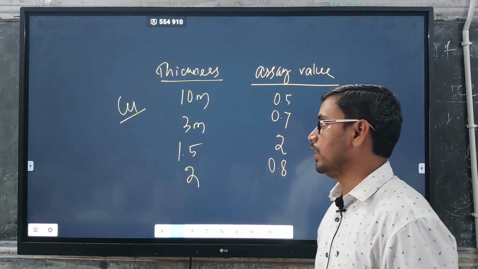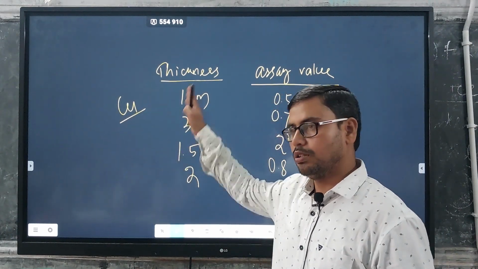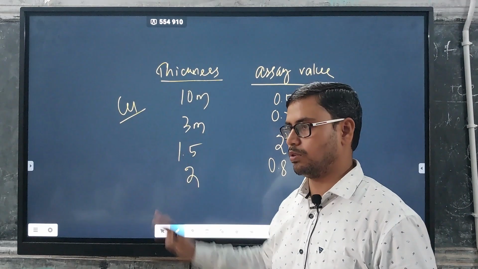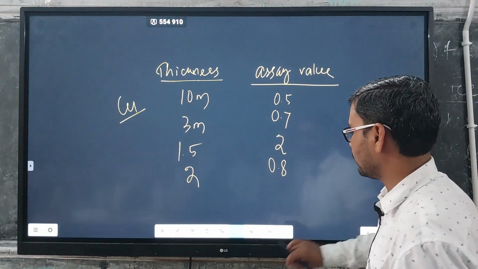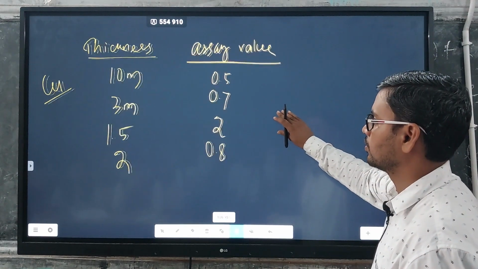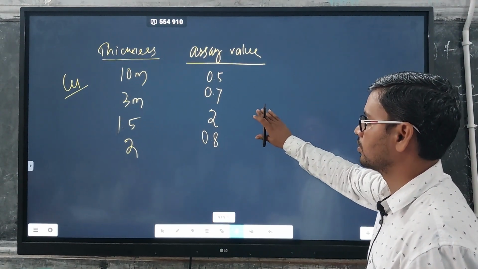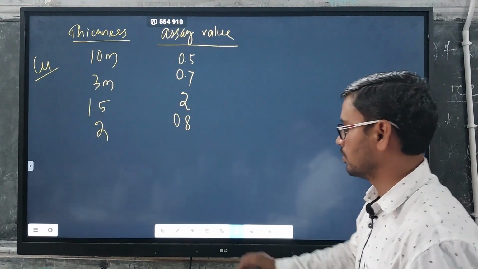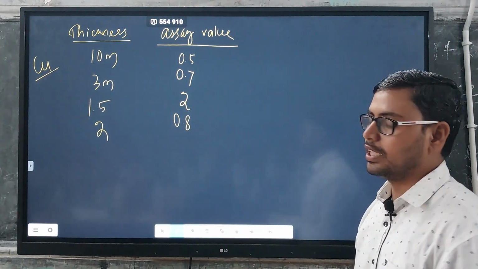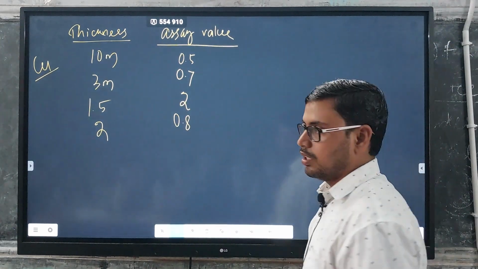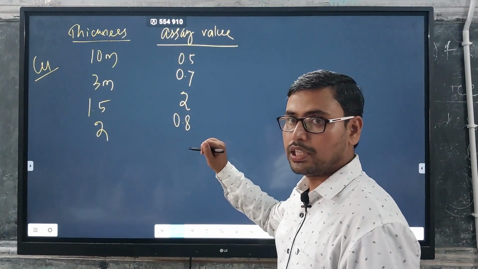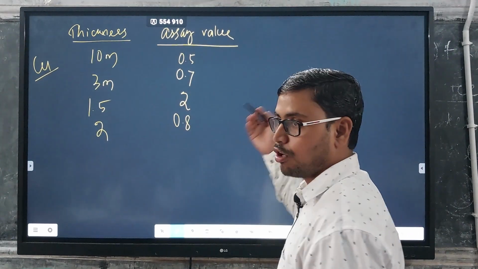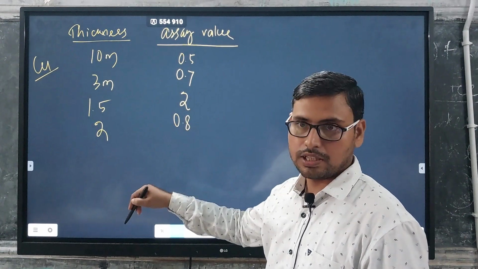Then we can calculate the average grade corresponding to this particular borehole. So the average grade will be the summation of length into assay value, divided by the summation of total length.